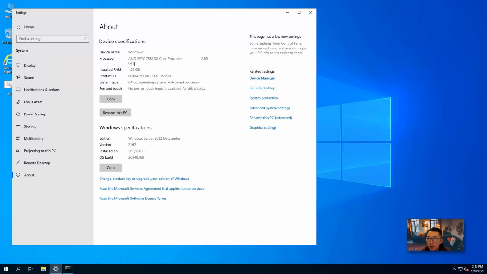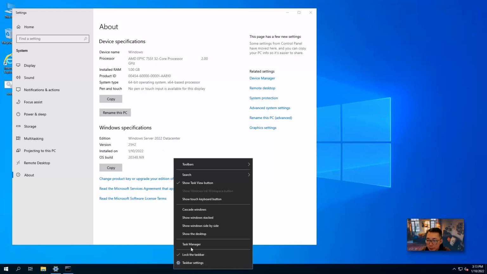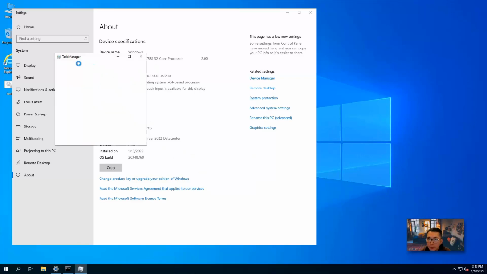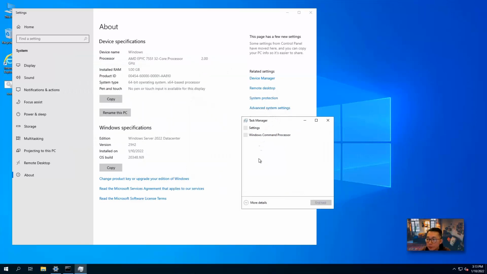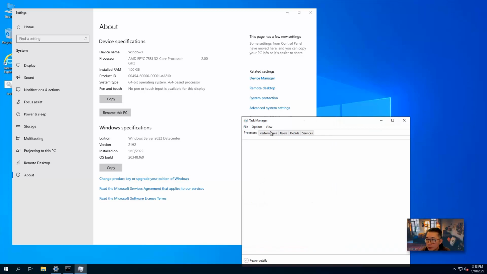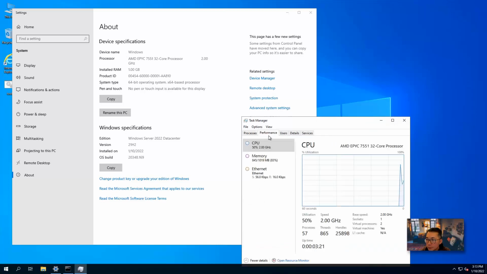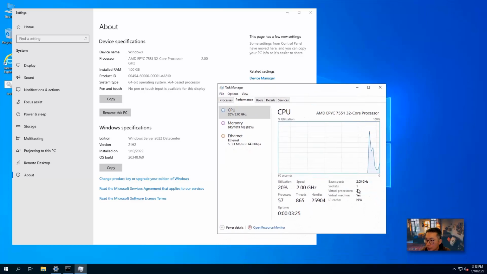So as you can see, we have 1 GB RAM. We have an AMD processor. There are 2 virtual CPUs, 1 socket.